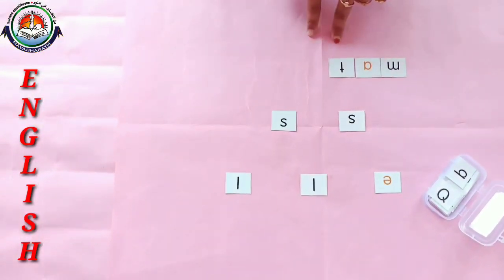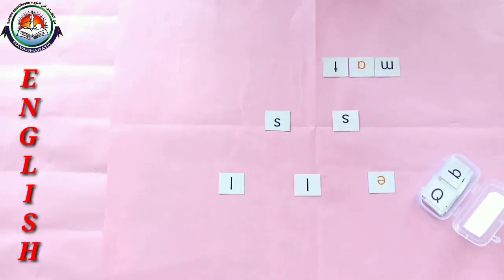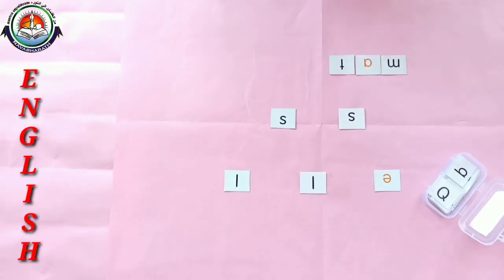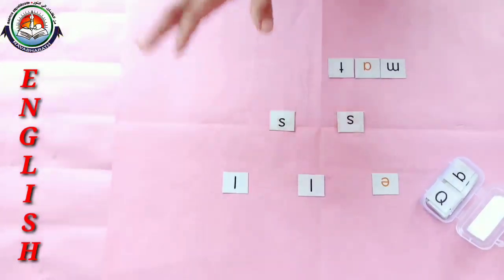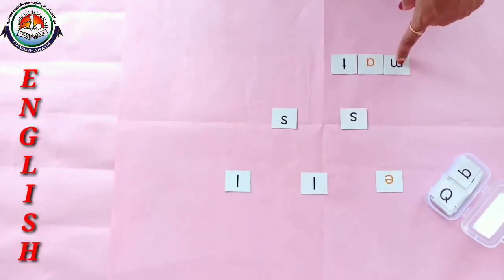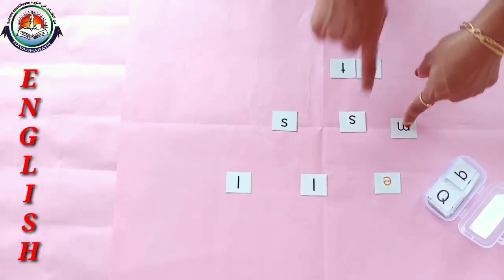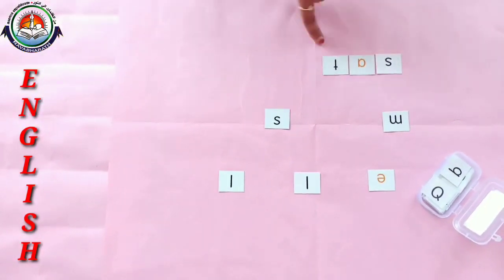Now here we got another word. It is mat. So dears, let's make a sentence with this word. Yes, let's make a sentence like the cat sat on the mat. Now make one more word by changing the first letter. So ma'am, replacing the letter M with the letter S. So what will be the word?